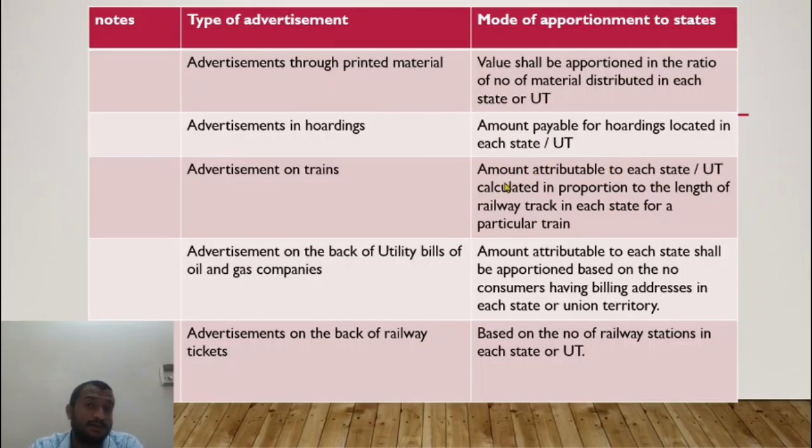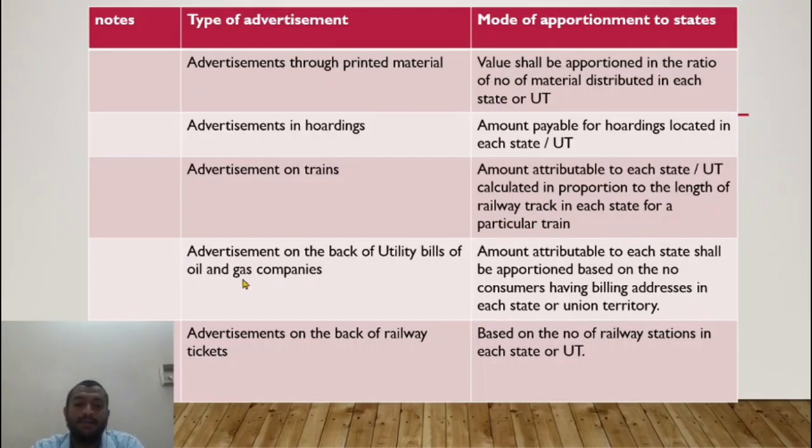The 20 lakhs would be apportioned in that ratio. Alternatively, the amount attributable to each state is in proportion to the length of the railway track in each state. Let us say that specific train runs 500 kilometers in Telangana and 1000 kilometers in AP. In the ratio 500 to 1000, the total bulk amount of 20 lakhs would be apportioned.